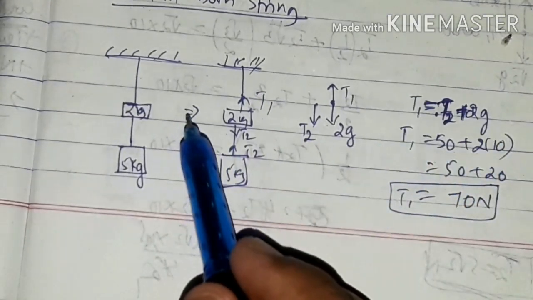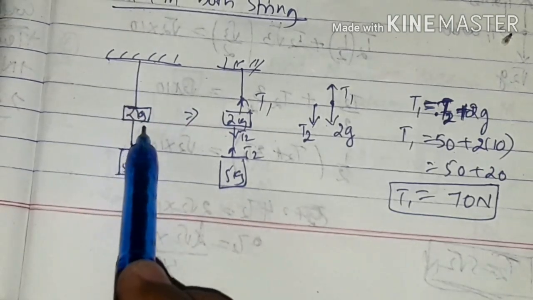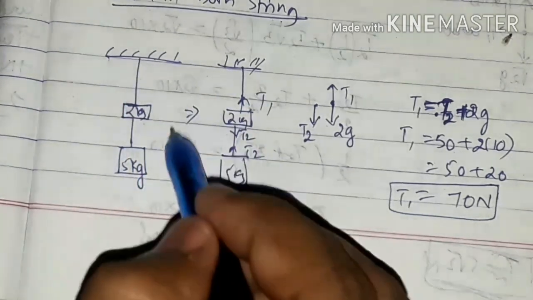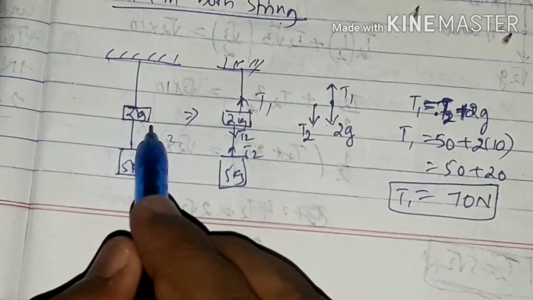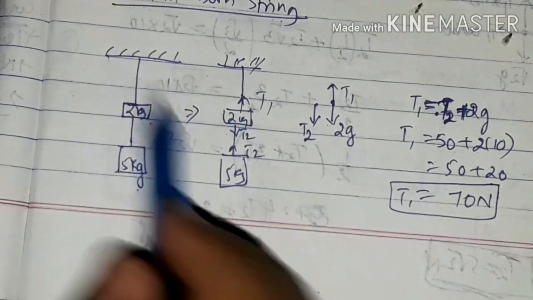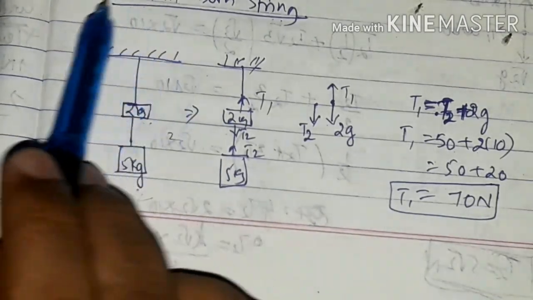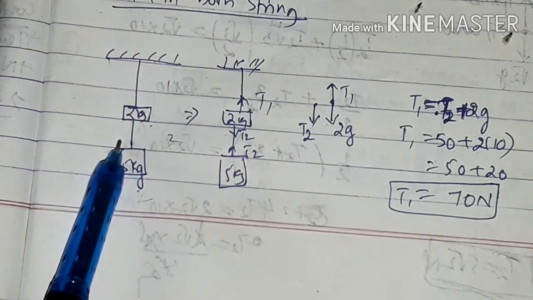Let's consider this one. In this picture, a rigid support is hung by one string. Let's consider this as string number 1, and this is string number 2. String number 1 is attached to a mass of 2 kg. The other one is attached to a mass of 5 kg. Right. What is the question? Find T in both strings, in this string also, in this string also. That we have to calculate.